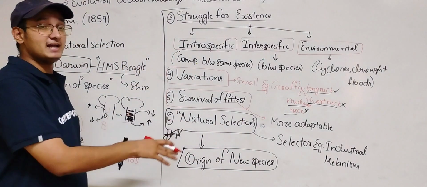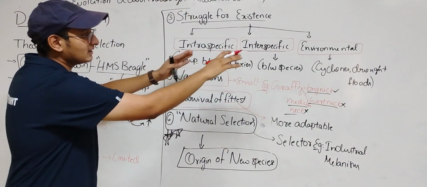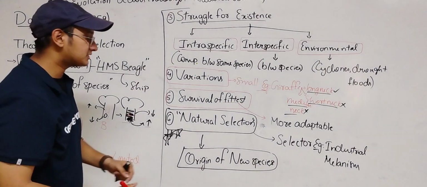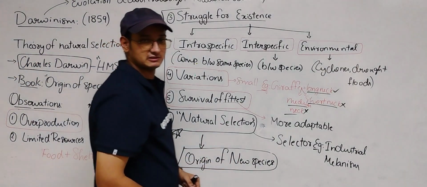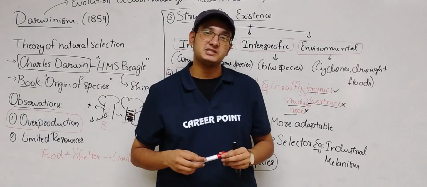When organisms of a species pass through all this, it will lead to a new species, called speciation. So in the next class, we'll talk about speciation and the limitations of Darwinism.